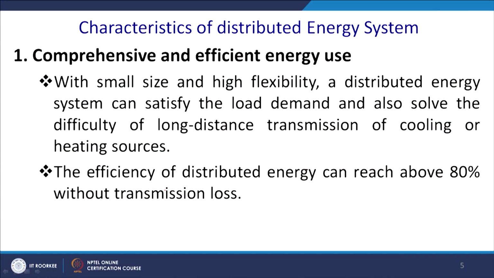This can start very fast and go into operation very fast, and its payback time in terms of the economy is also quite fast. Efficiency of the distributed energy can reach 80% without transmission loss, since there is no transmission. And talking about distribution level efficiency in India, because of many reasons, it is below 60%. The improvement to the grid security and the stability.